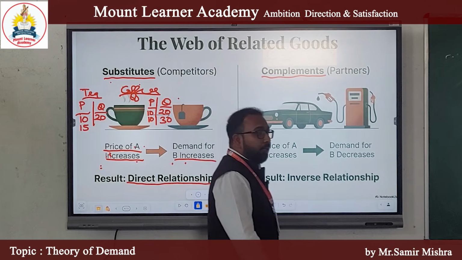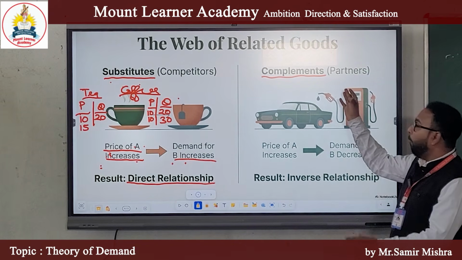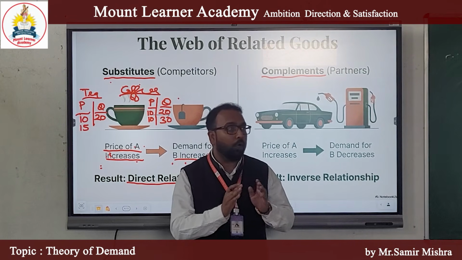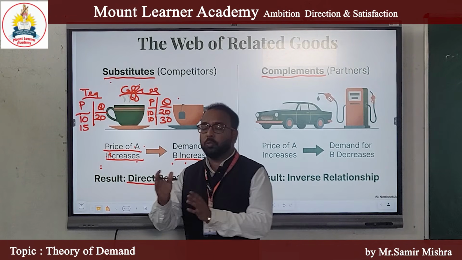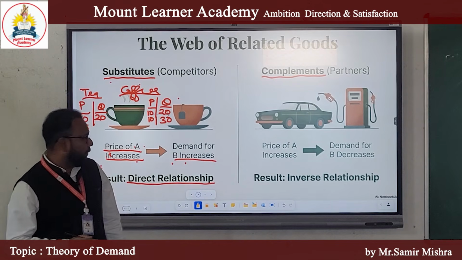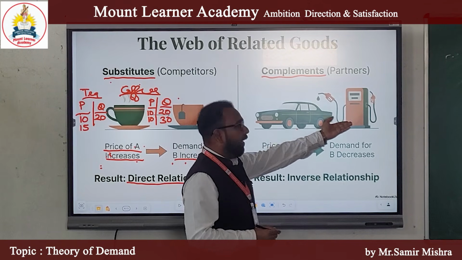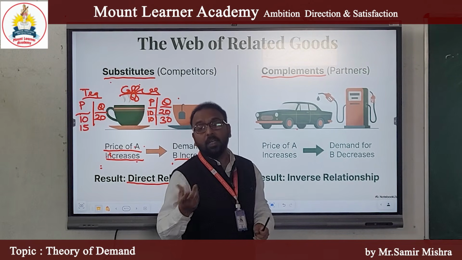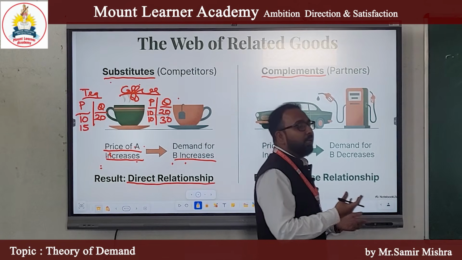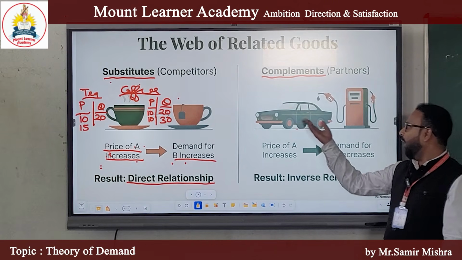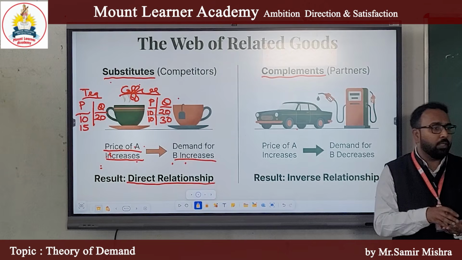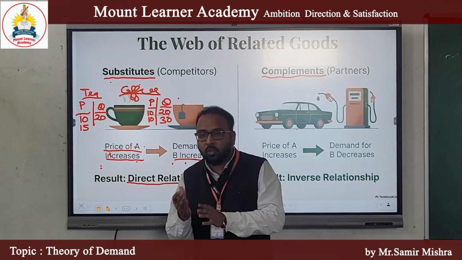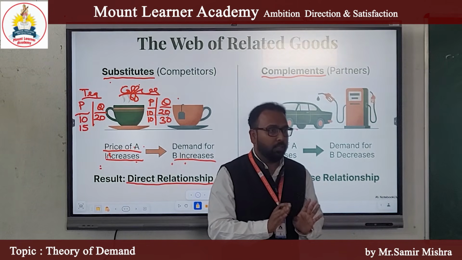Next is complementary goods, which are, you can say, partners of each other. Complementary goods are those goods which are used jointly to satisfy human wants. The best example is car and petrol. Nowadays you can say car and recharge stations also, where electric vehicles are used. But we are taking the example of car and petrol. Without petrol, there is no use of a car, and if you have only petrol, there is no use of petrol without a car or bike. I hope it is clear.